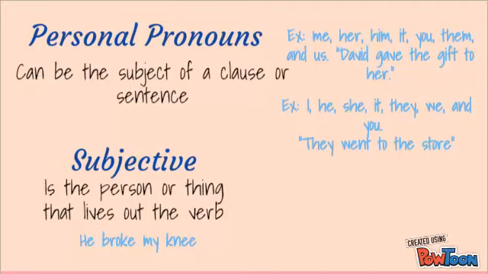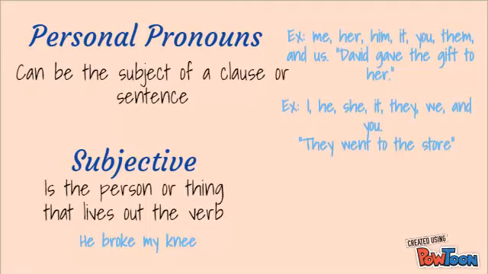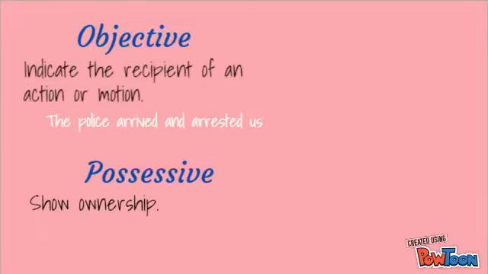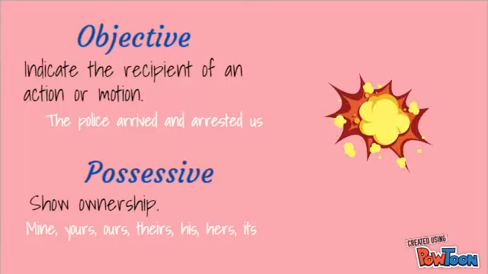Subjective is the person or thing that performs the verb. For example, he broke my knee. Objective indicates the recipient of an action or motion. For example, the police arrived and arrested us. Possessive show ownership, like mine, yours, ours, theirs, his, hers, and its.